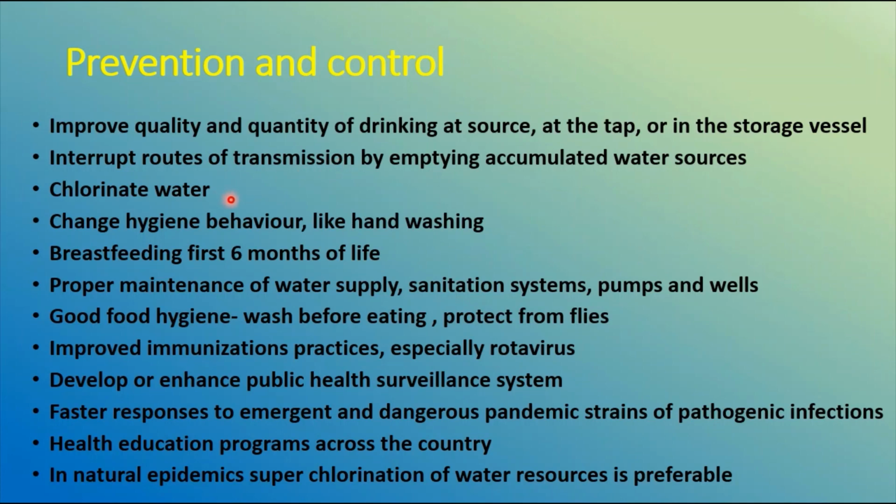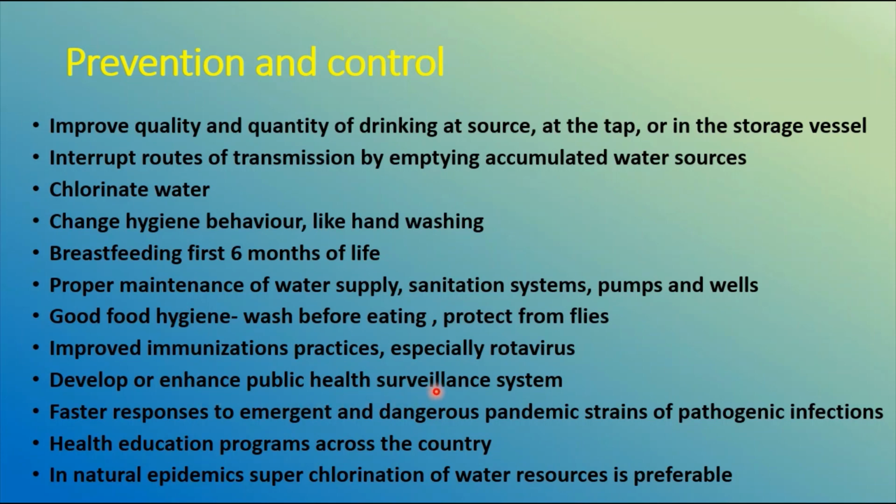Then the municipalities or the water maintaining authorities have to chlorinate the water so that the pathogens may be killed. Then a change of hygienic behavior like hand washing has to be followed. Breastfeeding for the first 6 months of life is very important to avoid these waterborne diseases. Proper maintenance of water supply, sanitation systems, pumps and wells also helps avoid water related illnesses. Then good food hygiene: wash before eating, protect from flies. Then improved immunization practices, especially for rotavirus.